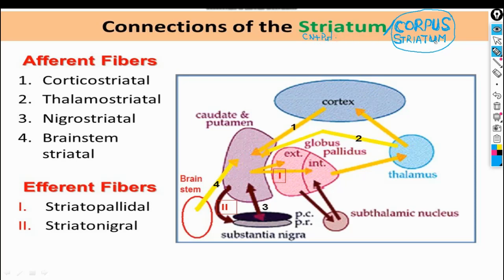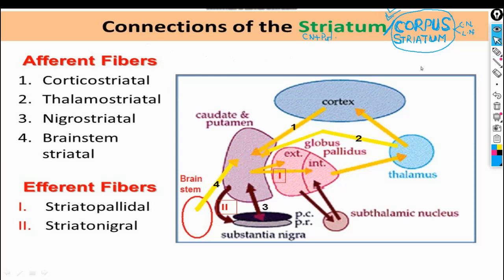If you are talking about the corpus striatum, you are talking about the caudate nucleus and lentiform nucleus. So here we see the caudate, putamen with this globus pallidus. It means we are talking about the caudate nucleus as well as the lentiform nucleus. So the correct word is the connection of corpus striatum. This is much more correct.